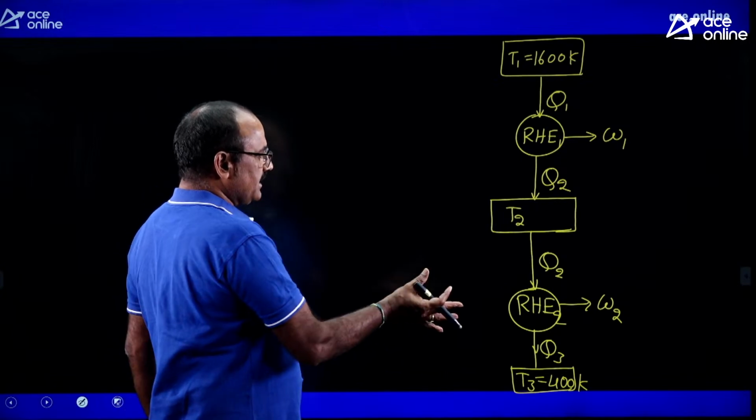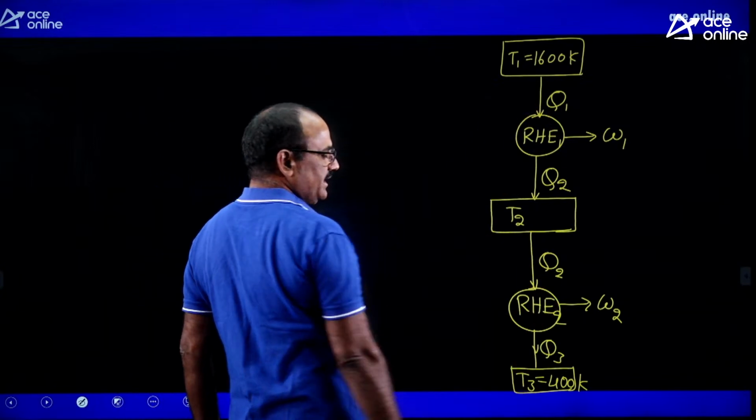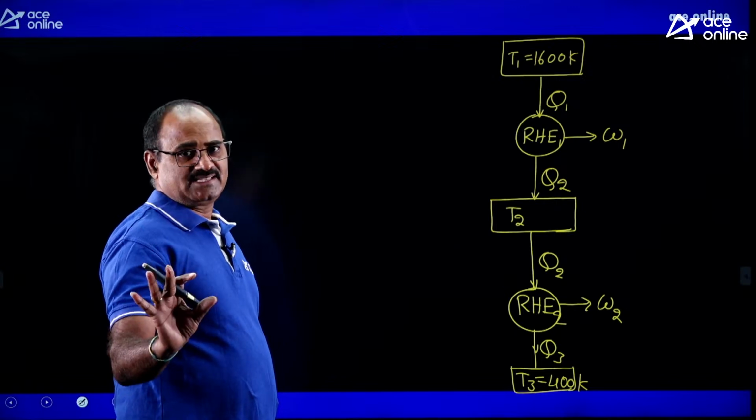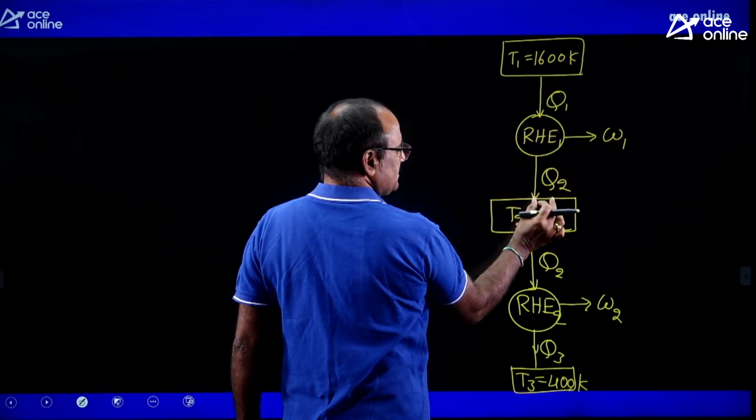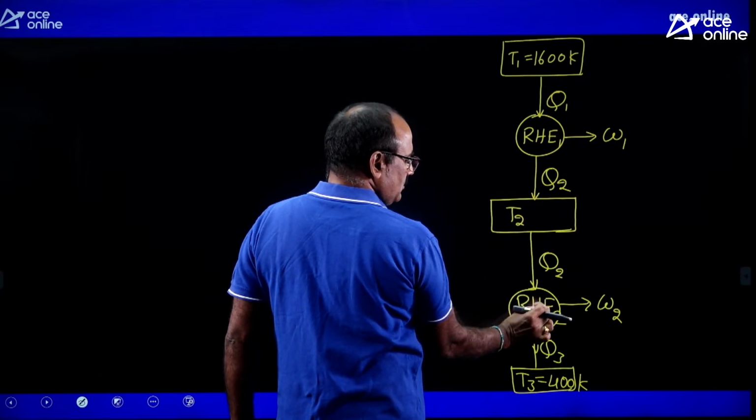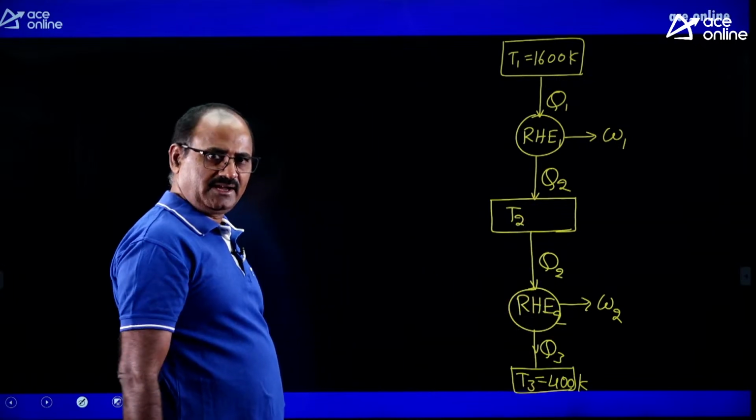That means indirectly two reversible heat engines are arranged in series, such that the heat rejected by the first reversible heat engine is equal to the heat received by the second reversible heat engine.